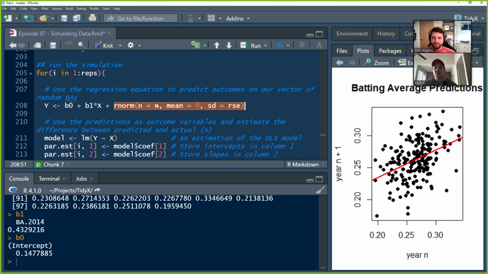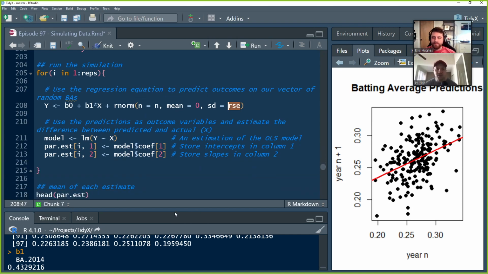And so here we're going to basically create a vector of our norm. So we're using random normal draws with a mean of 0 and a standard deviation that is represented by the model error that we had before, which was about 2.7%. And so this is going to produce some random prediction, some random variance around those predictions.